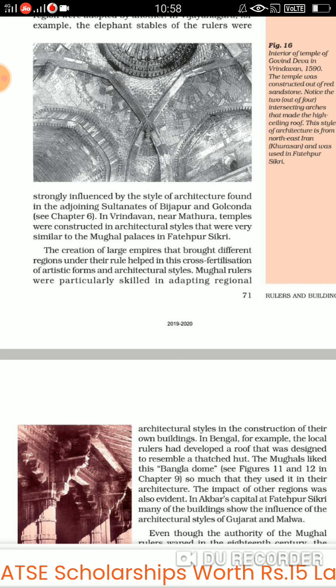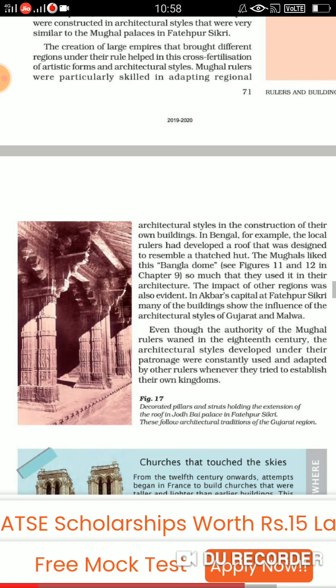Now, Mughal rulers were particularly skilled in adapting regional architectural styles. They were very good at this in the construction of their own buildings. So they were just mixing up everything. Like in Bengal, if you take an example, the local rulers developed a roof that was designed to resemble a thatched hut.